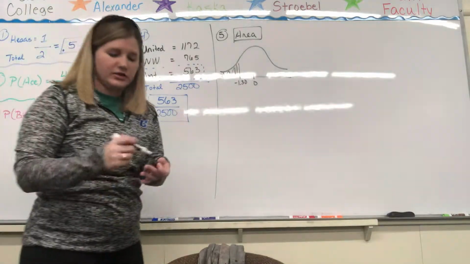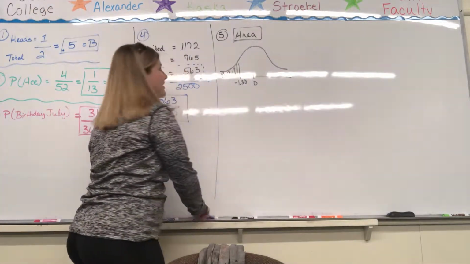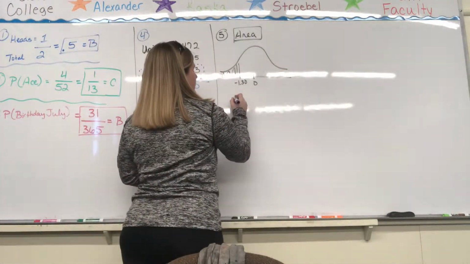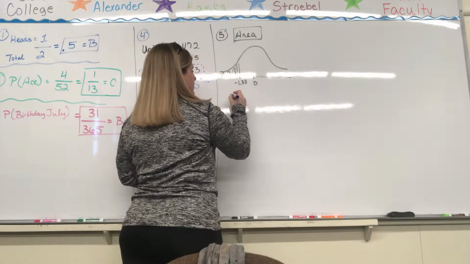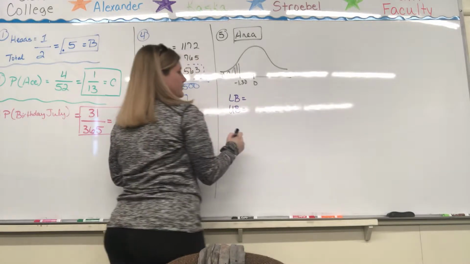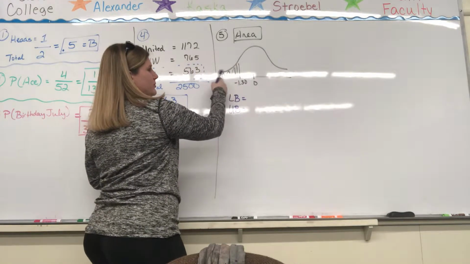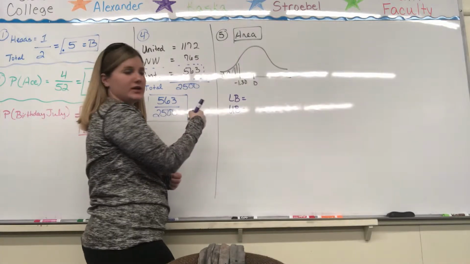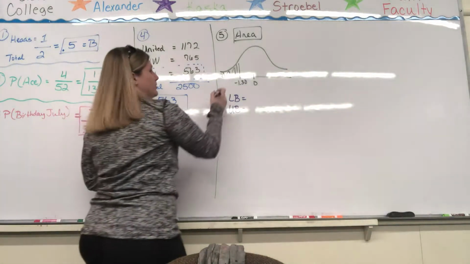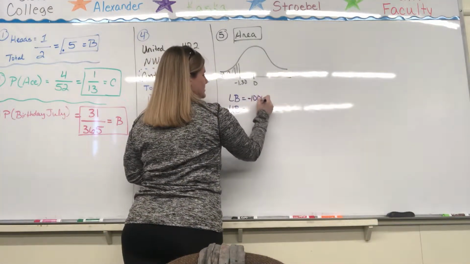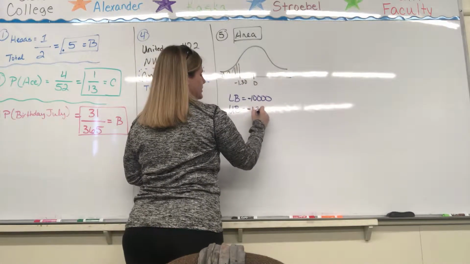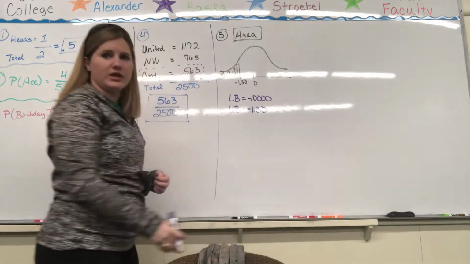So anytime we are looking for the area, and we have a standard normal curve, because it does say that in the directions, we got to figure out what is our lower bound and what is our upper bound. On that shaded region, remember, if it's ever shaded and it just keeps on going, because our standard normal curve does keep on going, it never stops, we use negative 10,000, and our upper bound is where we stop, negative 1.30 or negative 1.3, either way.